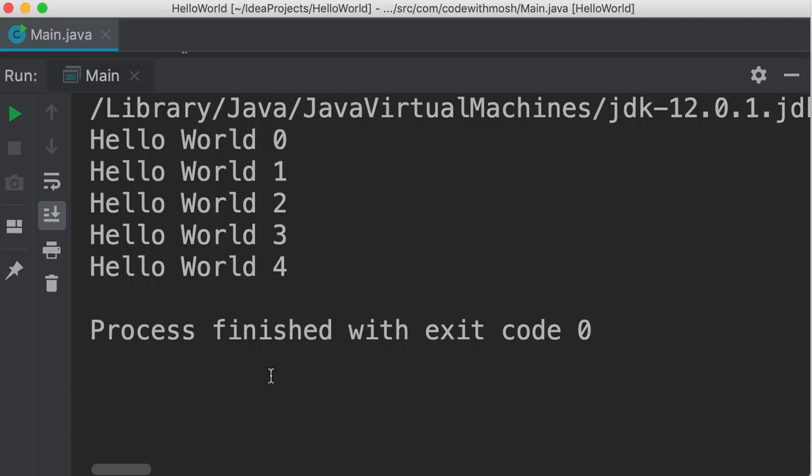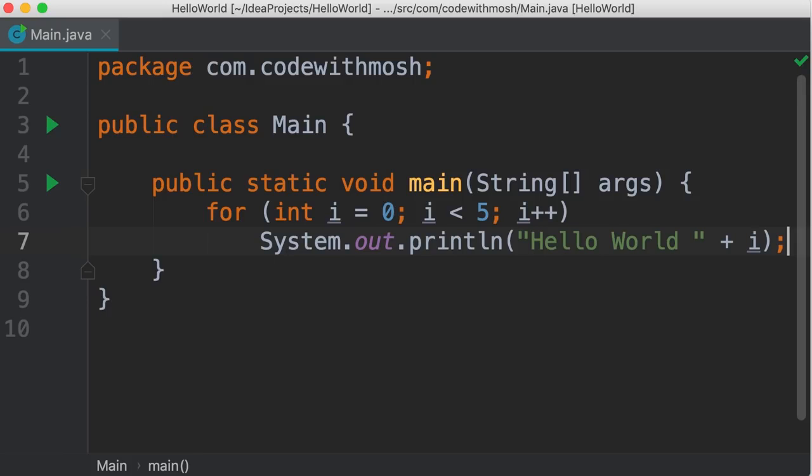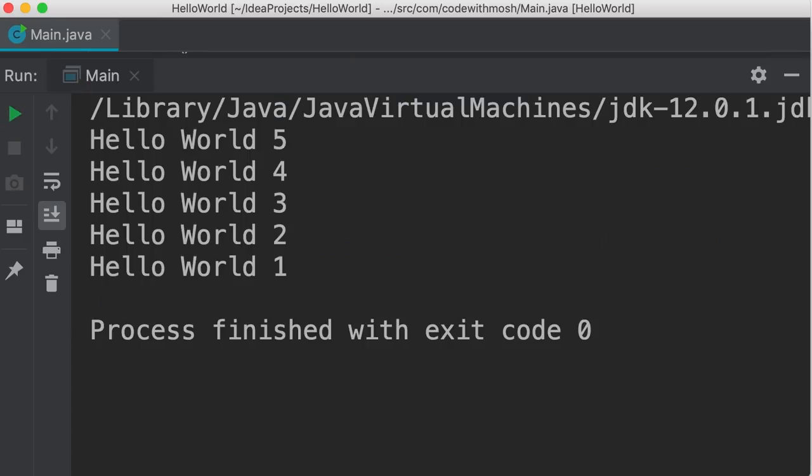We can also print these numbers in reverse order. So we initialize i to 5 and execute this loop as long as i is greater than 0. But here, instead of incrementing i, we decrement it. Now, we get hello world 5, 4, 3, 2, 1. So this is all about for loops.